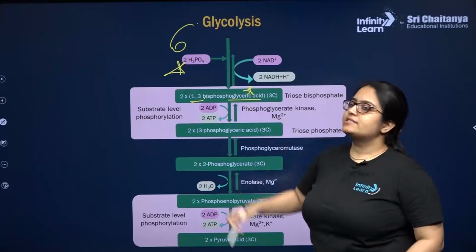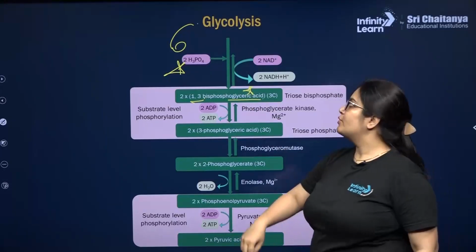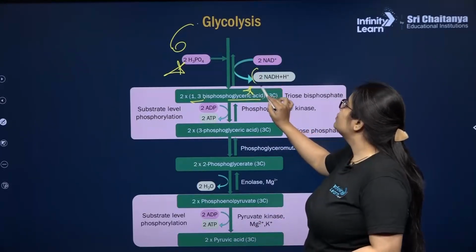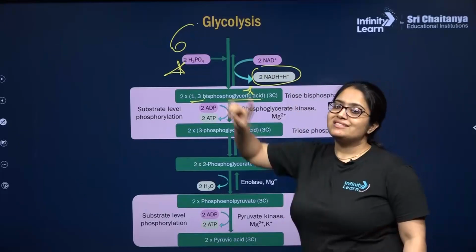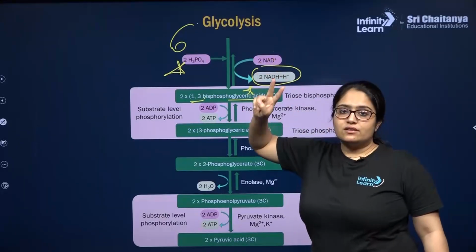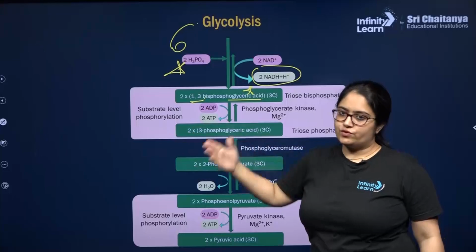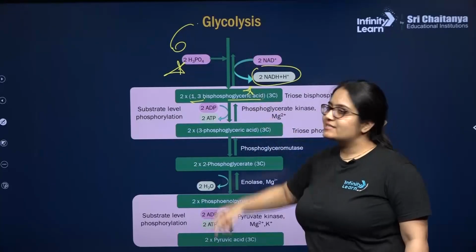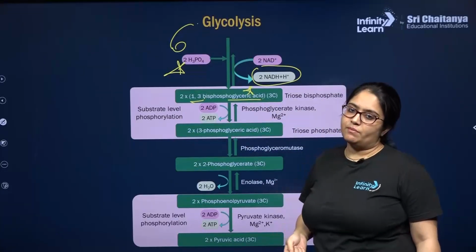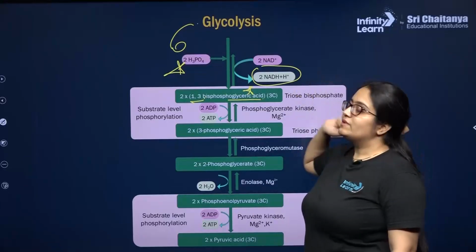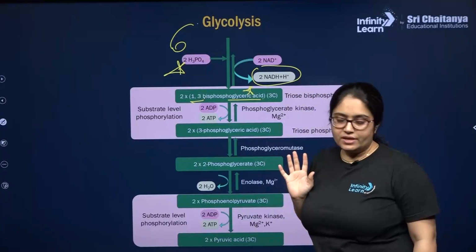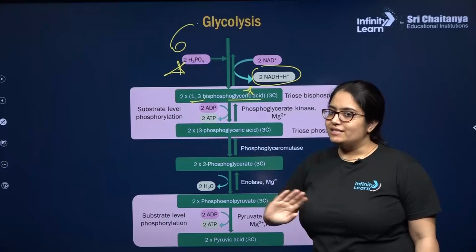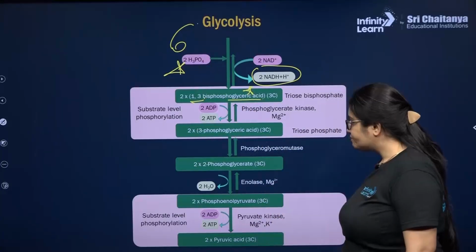Since the sixth step will take place twice, there will be production of 2 molecules of NADH plus H plus in the sixth step. So in the first and third step, ATP is utilized, phosphorylation taking place. In the sixth step, again phosphorylation is taking place, but along with that NADH plus H plus is also getting produced. Here in the sixth step, ATP is not utilized.